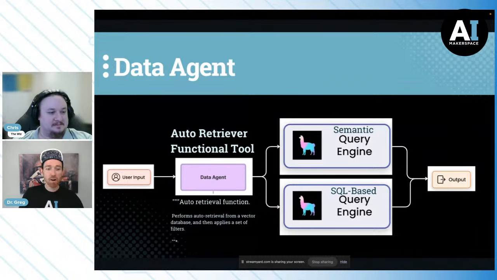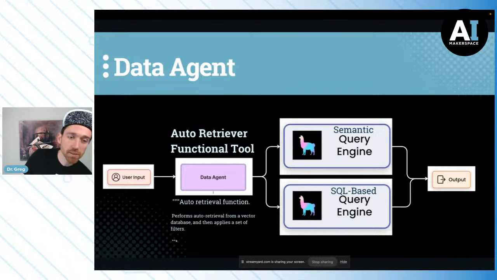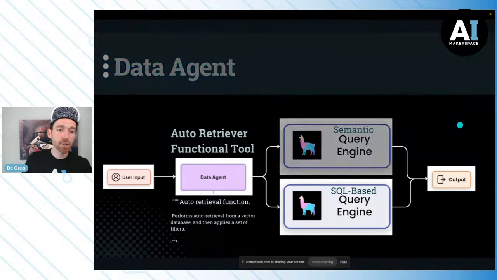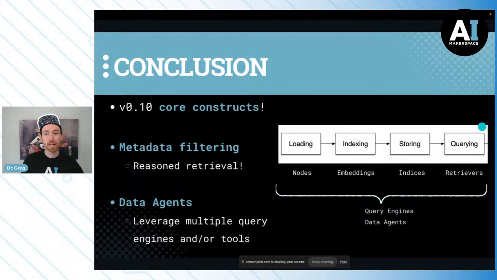Okay, all right. Well, let's wrap up, and then we'll jump into questions in just a moment. So everybody, that concludes our event for the day. We've got a number of great questions coming in the chat. We saw the core constructs of LlamaIndex v0.10, from nodes to embeddings to indices to retrievers to query engines to data agents. And we saw that data agents really are just that next layer of abstraction above the query engine.